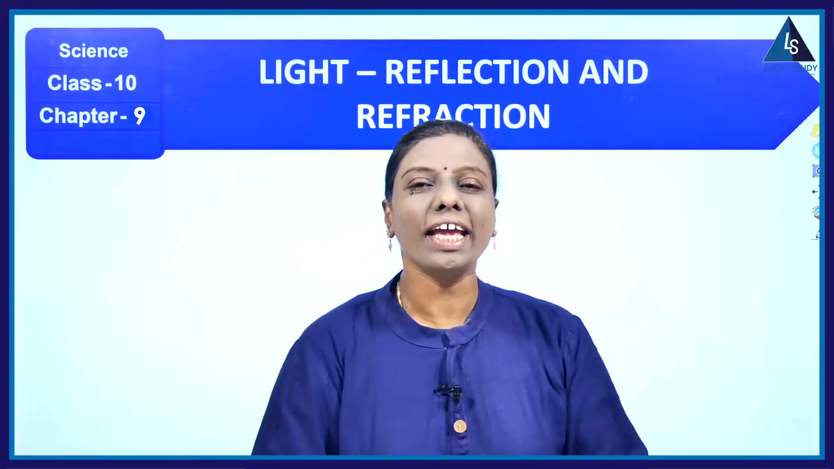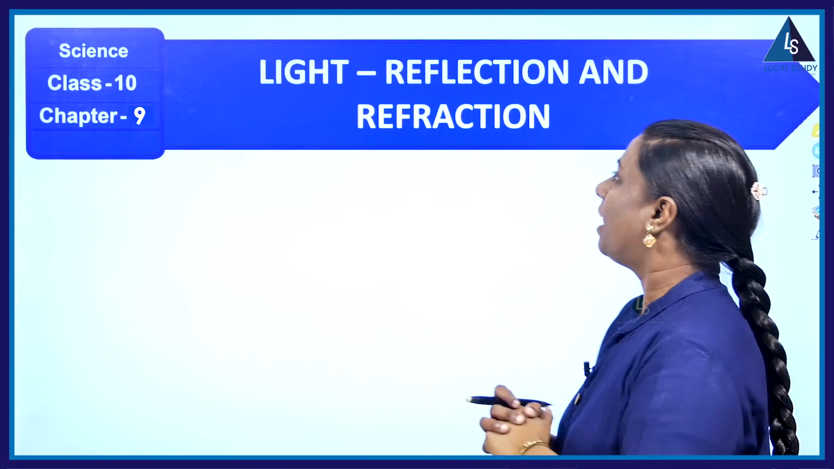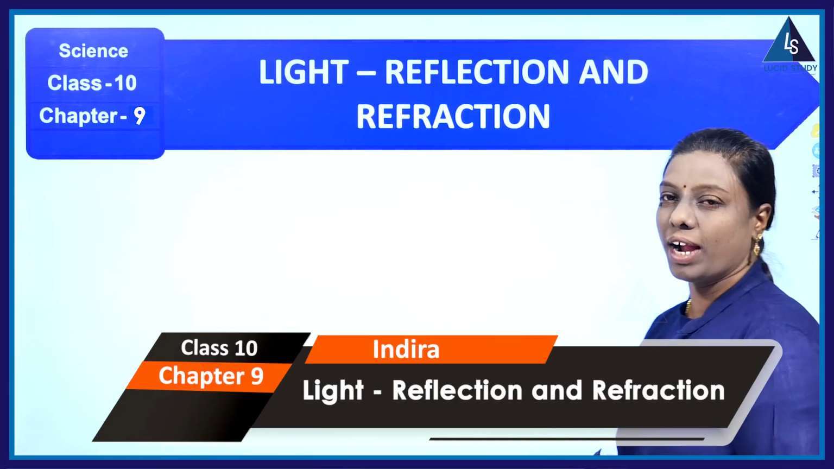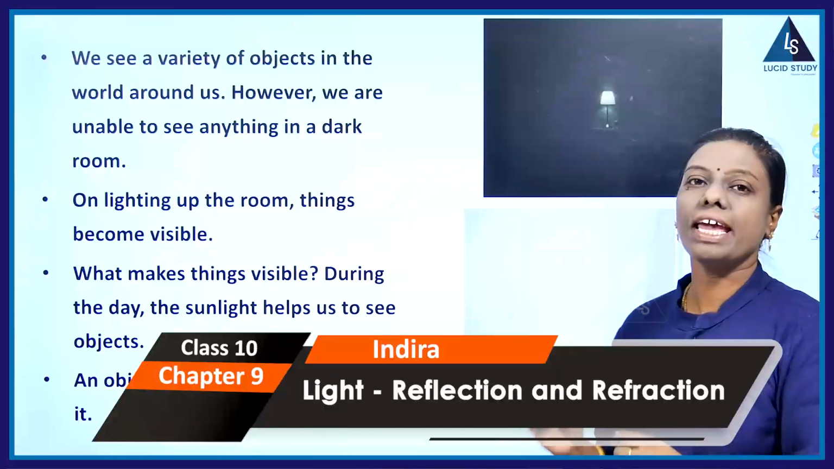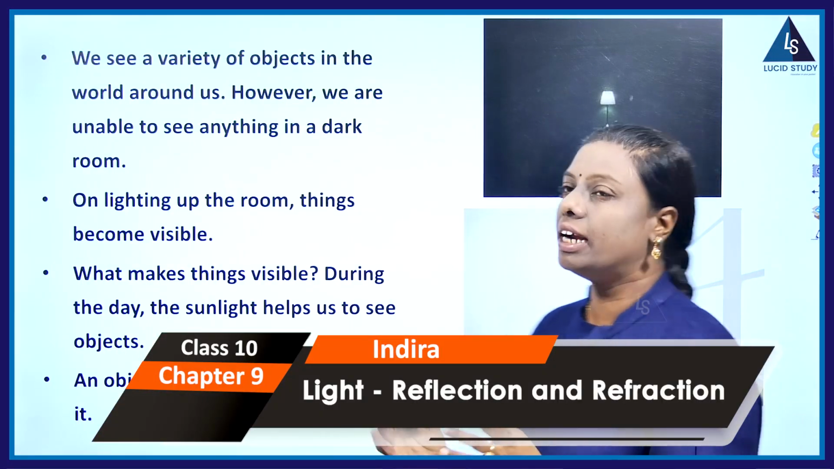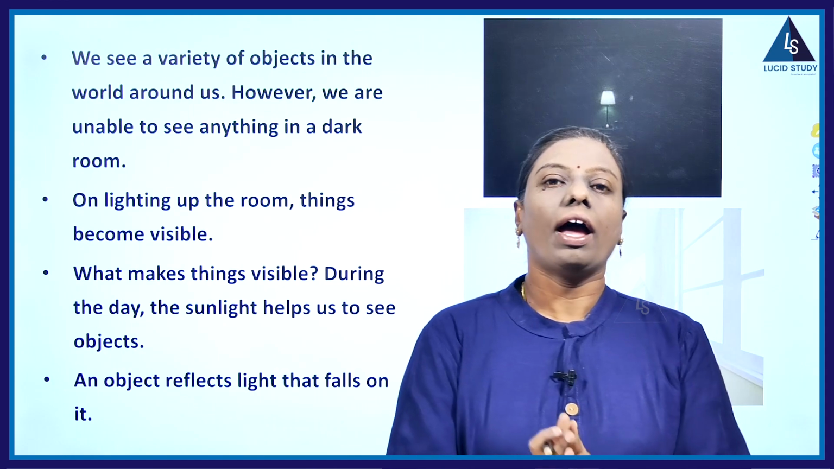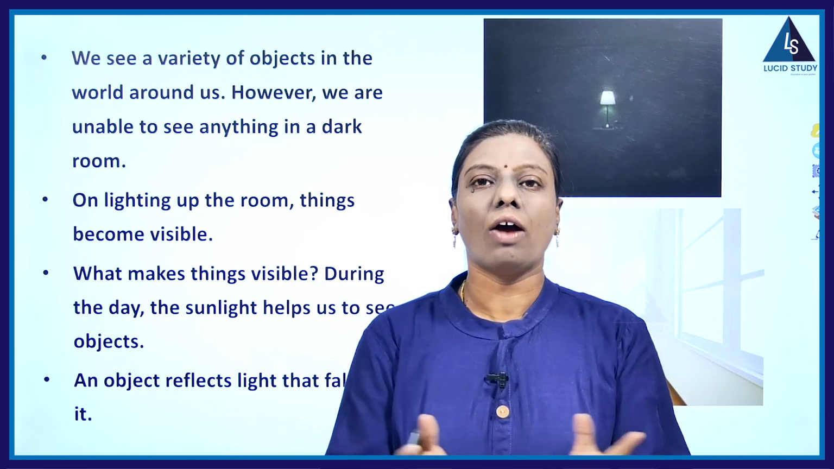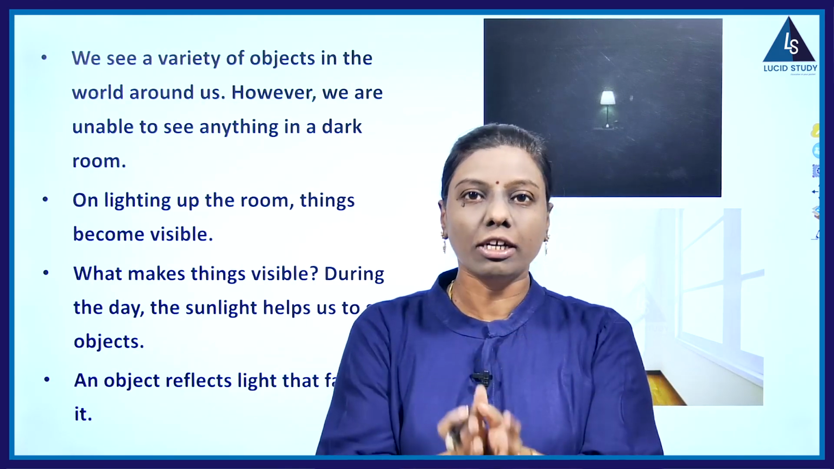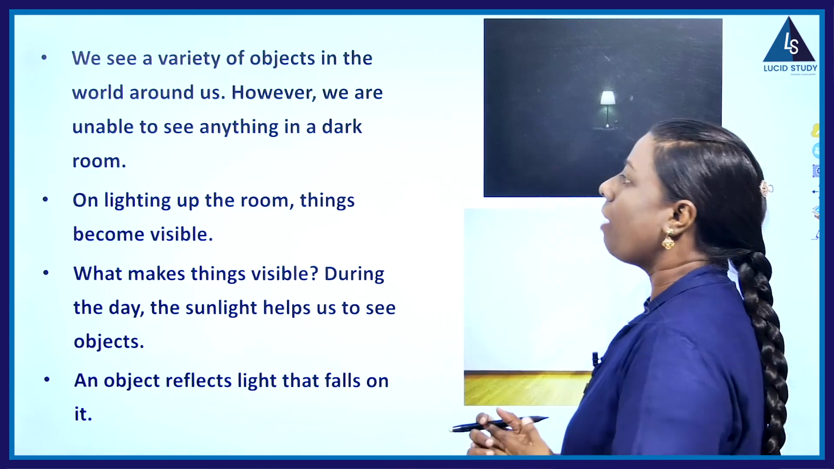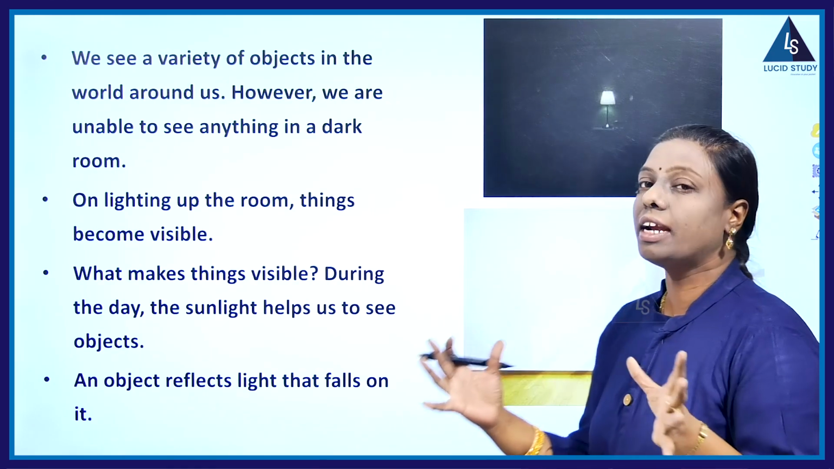Hello children, today in this session we are going to discuss light, reflection and refraction. We see a variety of objects in the world around us. We see beautiful things, we see a rainbow and different objects surrounding us. So how are we able to see all those things? However, we are unable to see anything in a dark room.